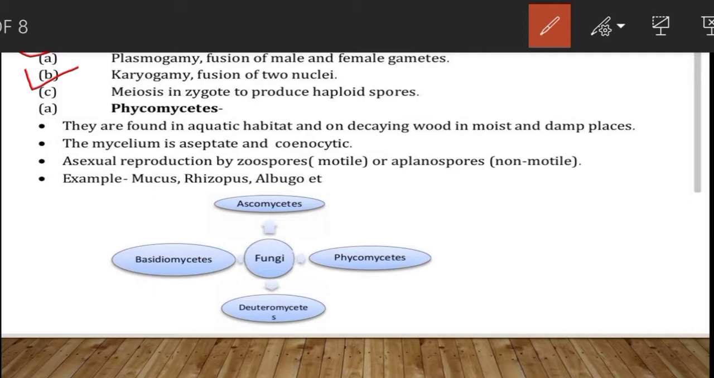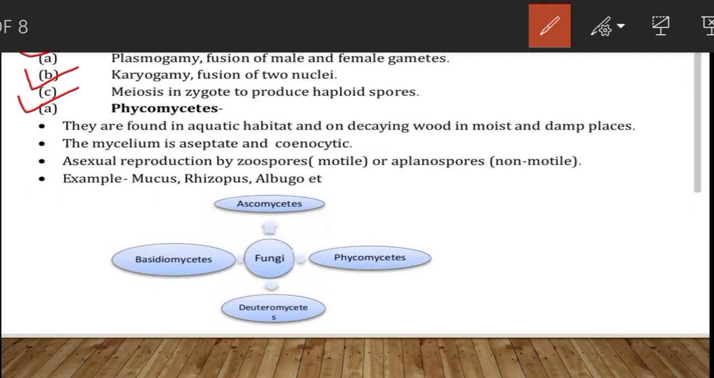It is the stage in which the two compatible nuclei fuse together, resulting in a diploid nucleus, and is called synkaryon. And the third stage is meiosis. It is the stage in which the diploid nucleus divides. The diploid nucleus that has formed by karyogamy divides, resulting in the formation of haploid nuclei, which is meiosis, the reductional division.